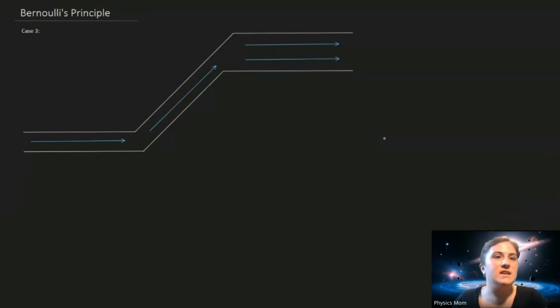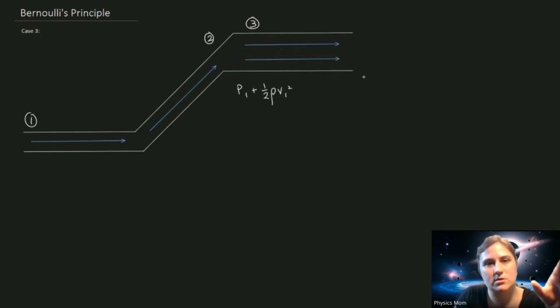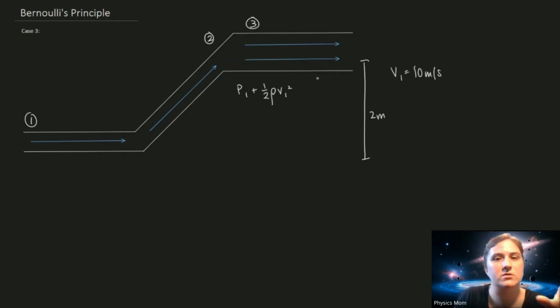For this case, I'm going to basically treat the first part like Bernoulli's principle, but I'm going to break it into 3 steps. This is the first case. Coming out of the incline is the second case, and coming into the increased area is the third case. Between steps 1 and 2, it's exactly like case 1. The pressure isn't changing. So I have P1 plus 1/2 rho V1 squared, and again, let's assume the increase was 2 meters. The velocity at 1 coming in is 10 meters per second. All these are the same.